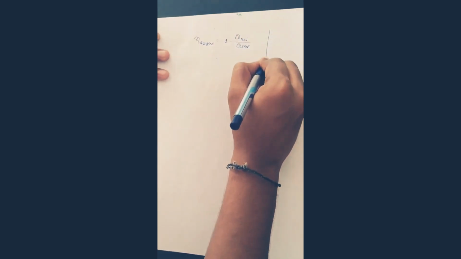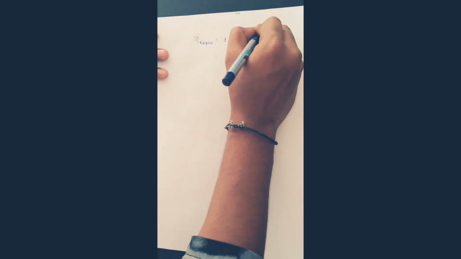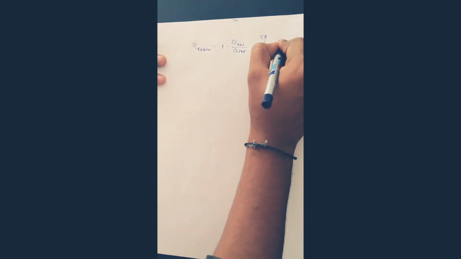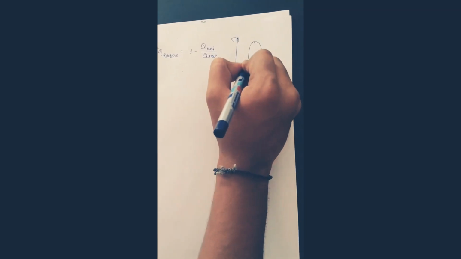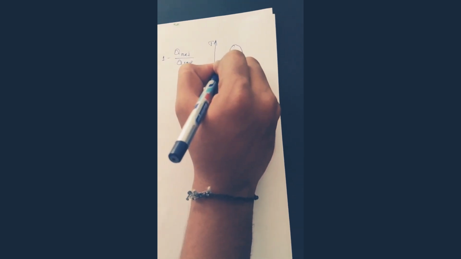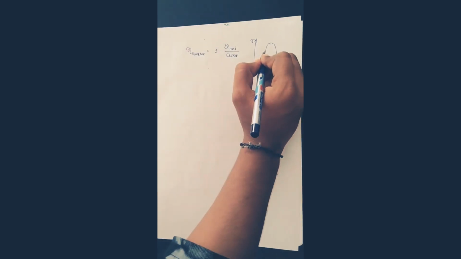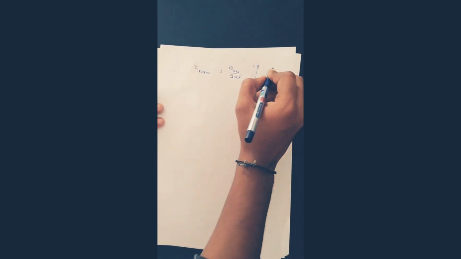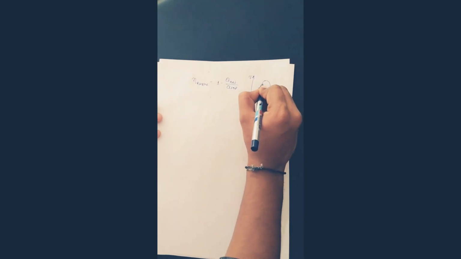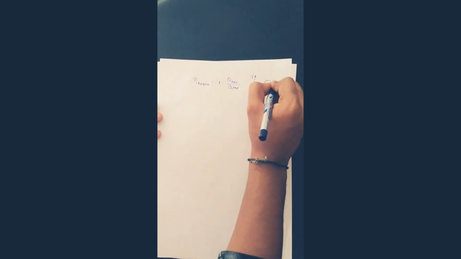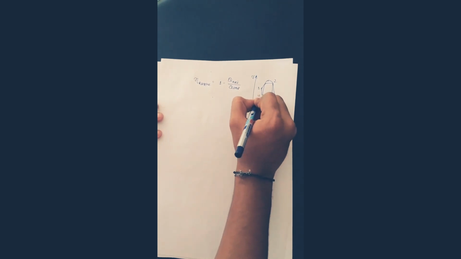So what will happen, you can see in the TS diagram of the Rankine cycle, points 1, 2, 3, 4.